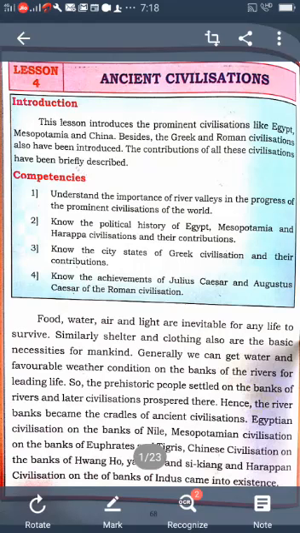Next, we learn about the contributions of Egypt, which we also learned in the previous class. Wheat and barley were the food crops of the people. The Nile was used for agriculture through canals. An important thing was the large pyramids built by the Egyptians. The people believed in life after death, so they preserved the dead bodies. The preserved dead bodies were called mummies.